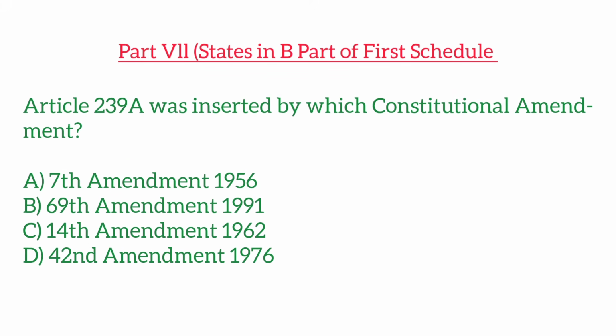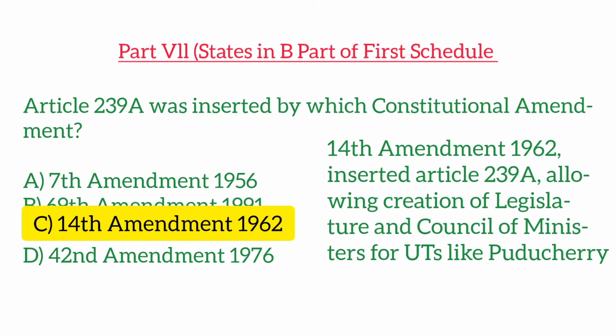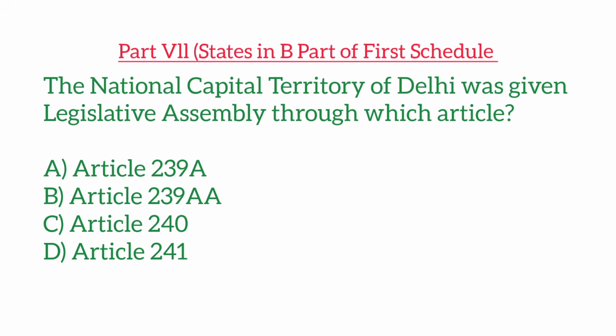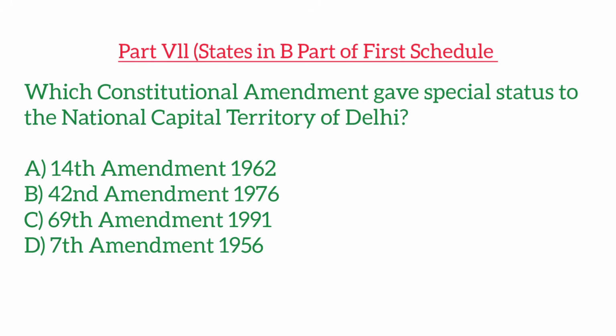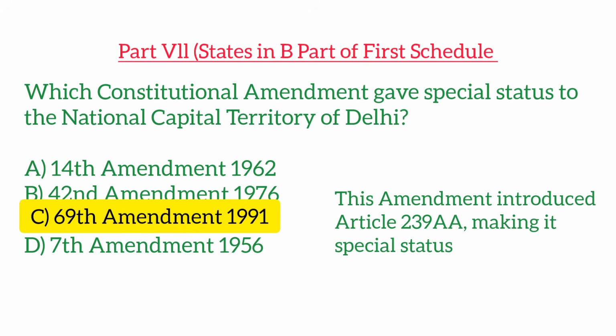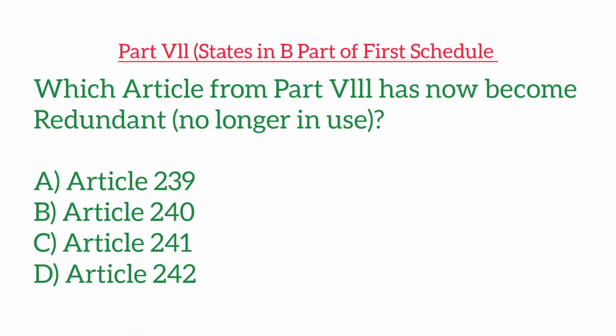Article 239A was inserted by which constitutional amendment? The National Capital Territory of Delhi was given legislative assembly through which article? Which constitutional amendment gave a special status to the National Capital Territory of Delhi? Which article from Part 8 has now become redundant?